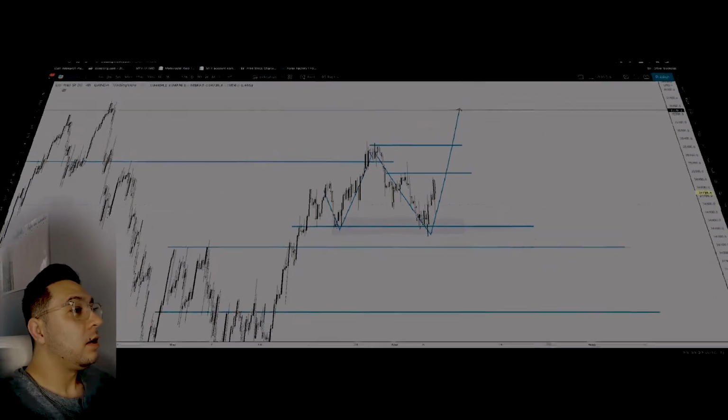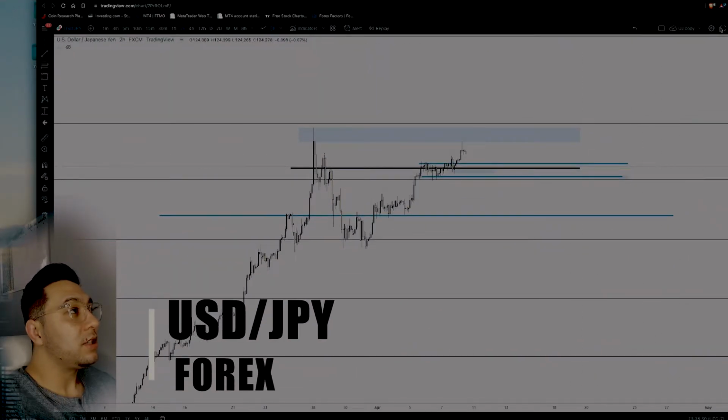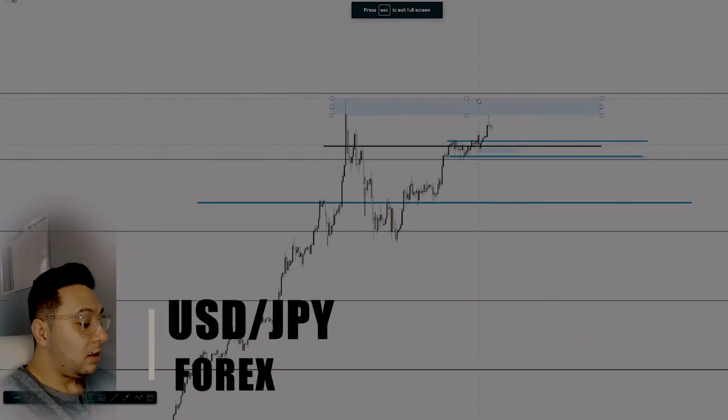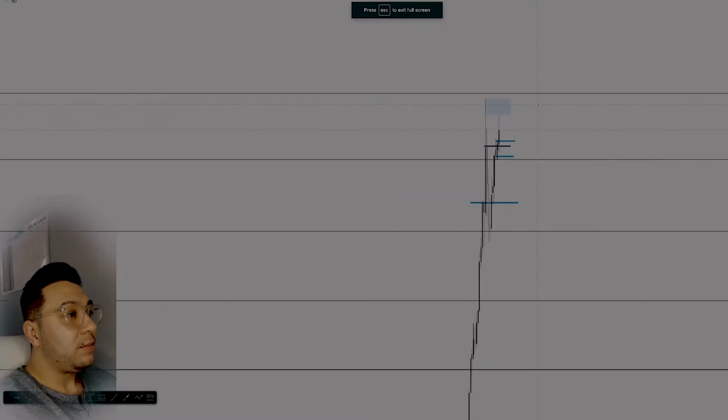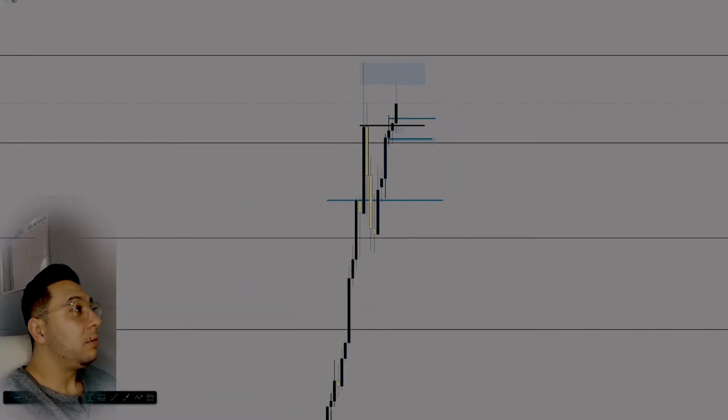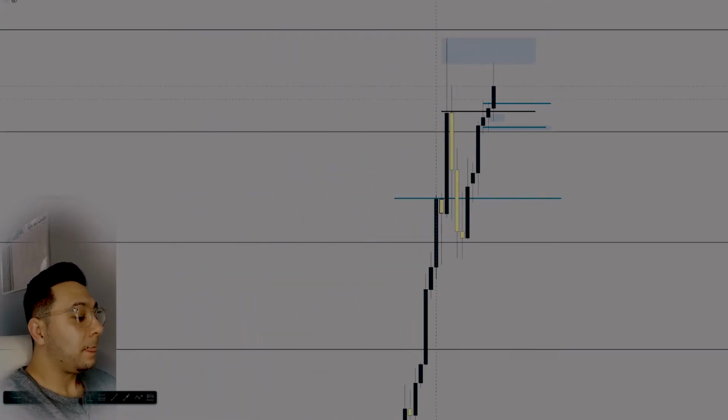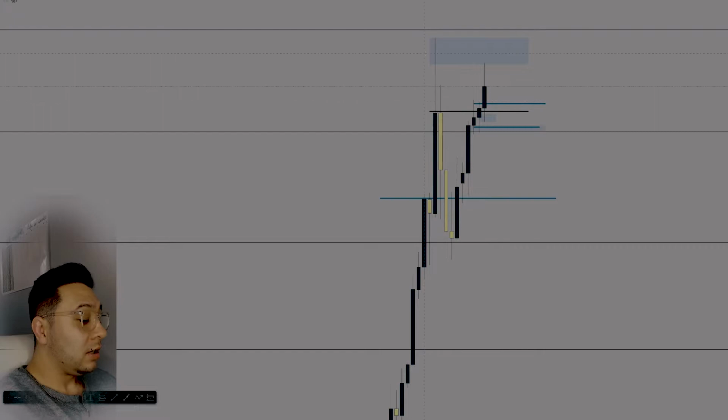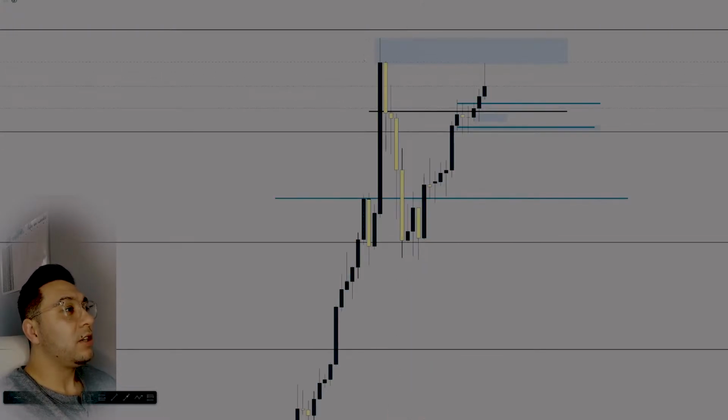Next pair, USD JPY. Now on UJ here, it's been pushing bullish for quite some time now. However, I'm going to start on the daily time frame. We can see that it looks like this candle closed above these previous candle highs and where this resistance is, this black line. However, if I drop to a lower time frame here, on the left side on that previous daily time frame, it was just wicks.